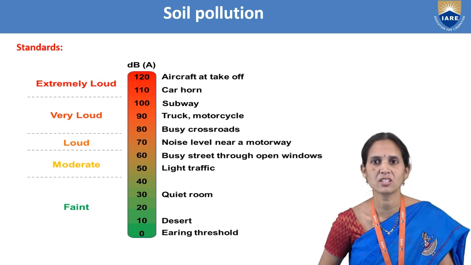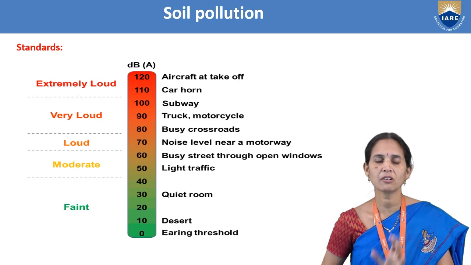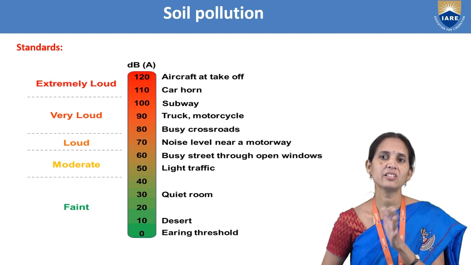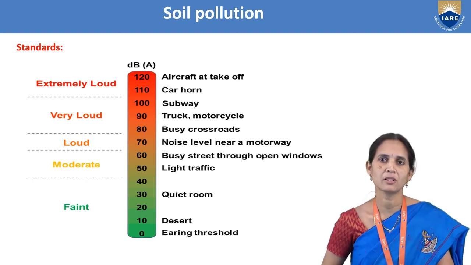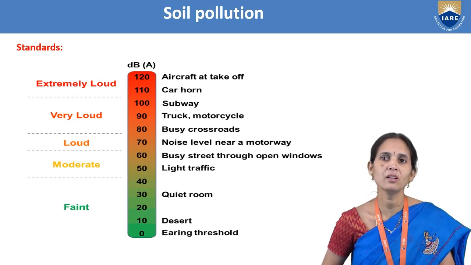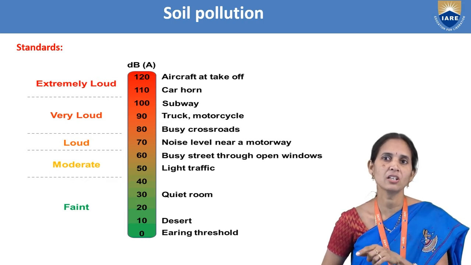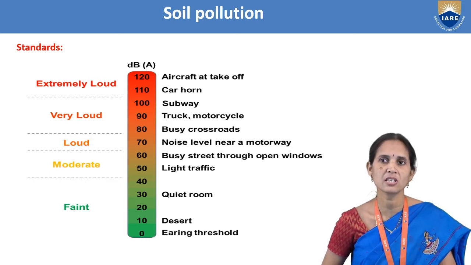In this diagram we can see a quiet room. When we are sitting in a quiet room, the noise will be 30 decibels. When light traffic is on the road, there will be 50 decibels. On a busy street, 60 decibels.